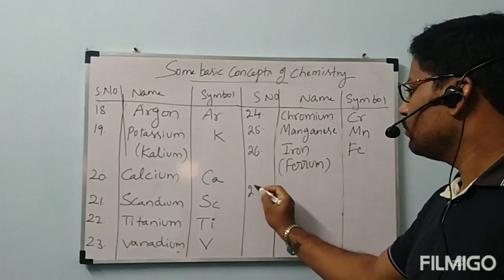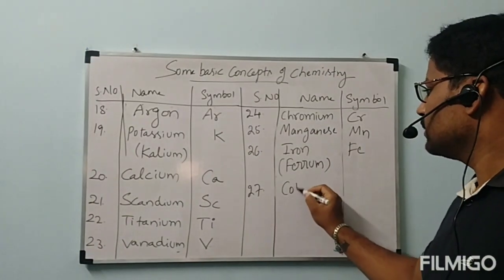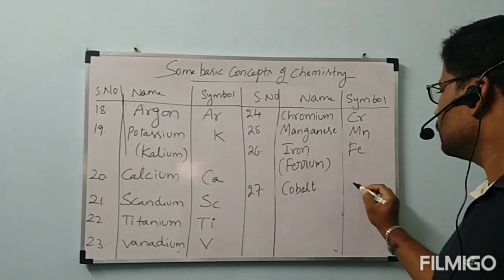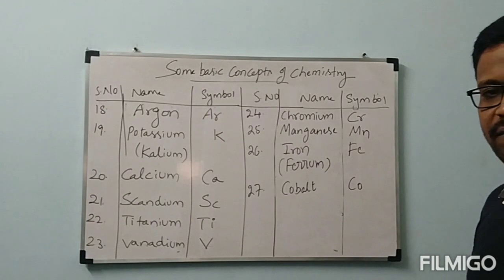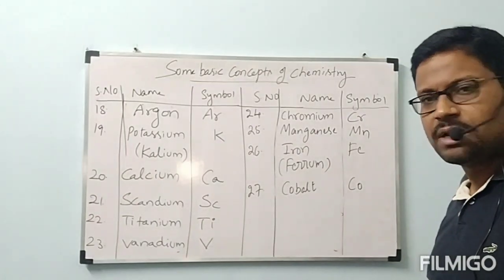Next, 27, cobalt, Co. First letter must be a capital letter, second letter must be a small letter.